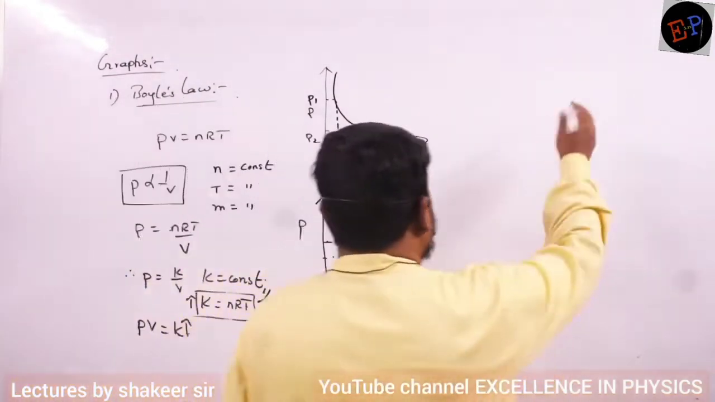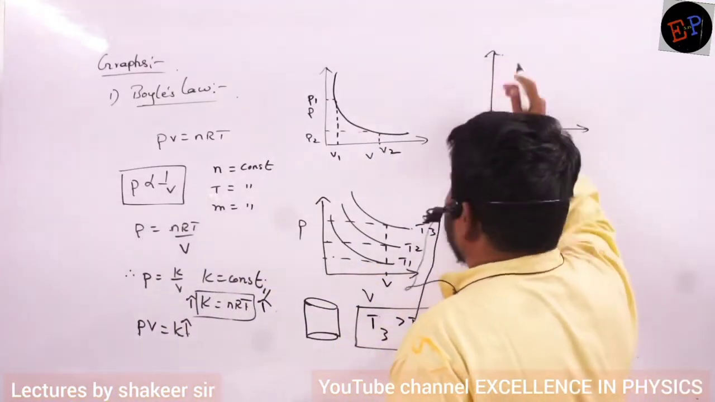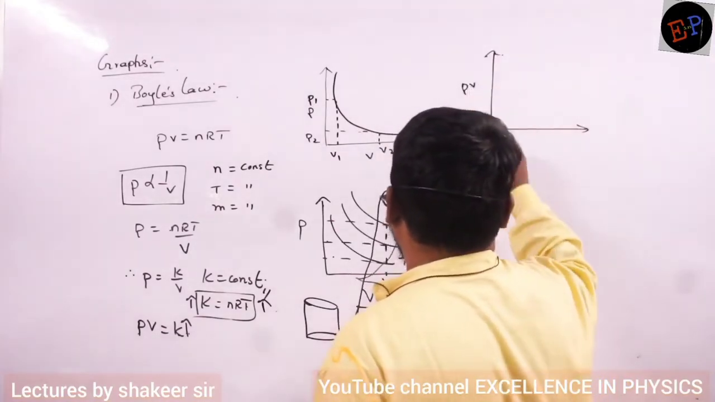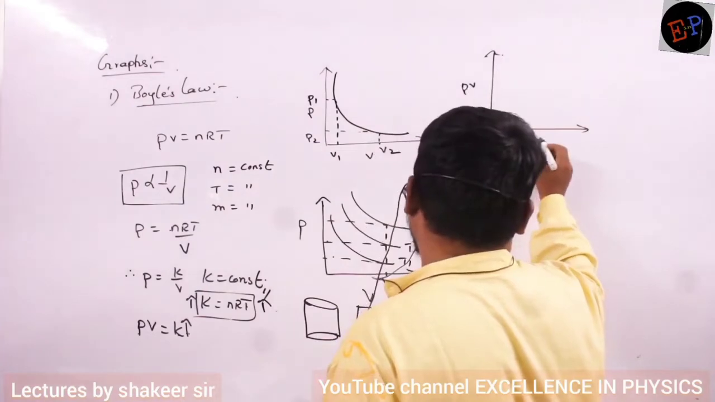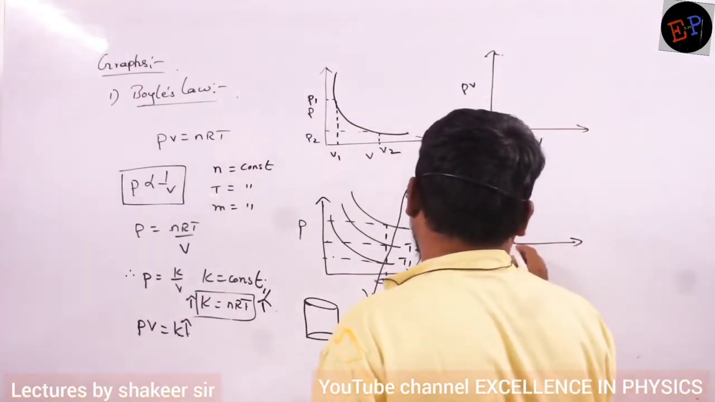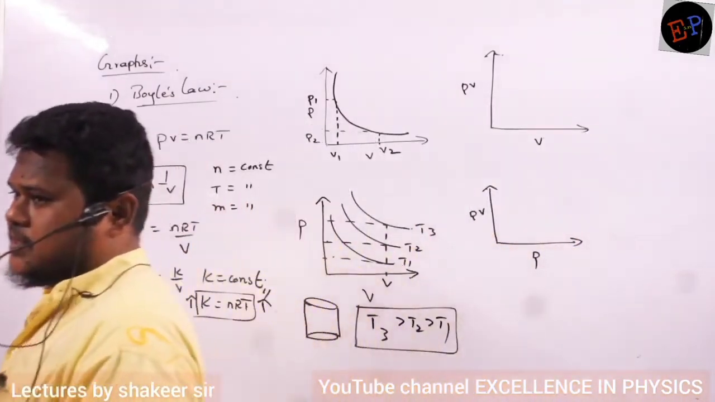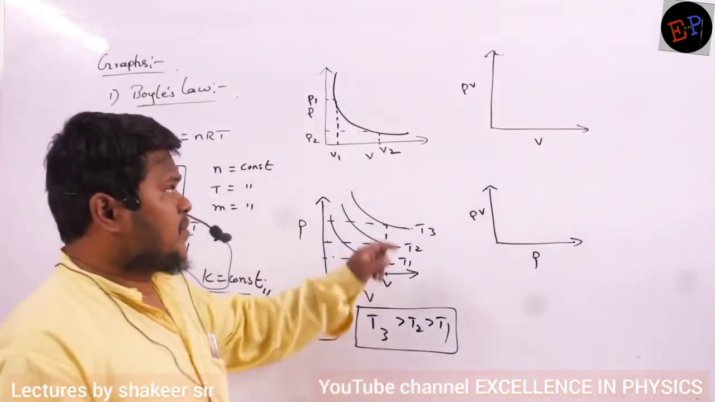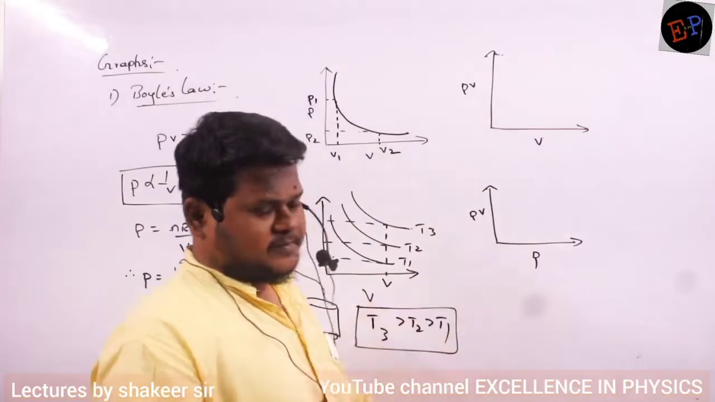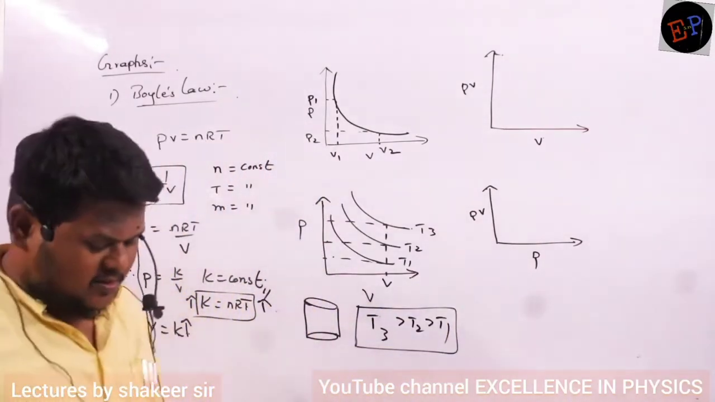Okay. Similarly, if I draw one more graph, try to say the answer of this one. Clear, ma? So which graph shall I take? I will take the PV graph versus volume, and I will take the PV graph versus pressure. Now can you say what will be the shape of these graphs? Product of PV versus volume. Product of PV versus pressure. Parallel to x-axis.